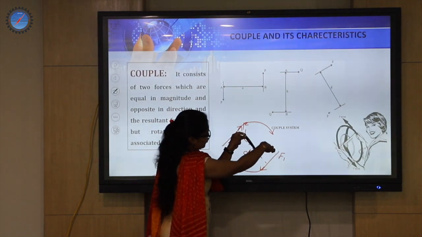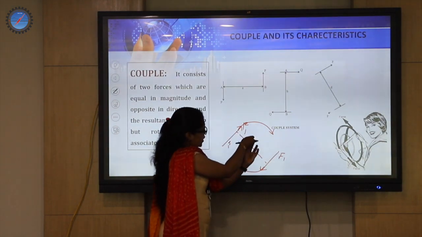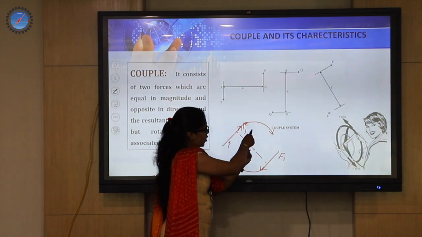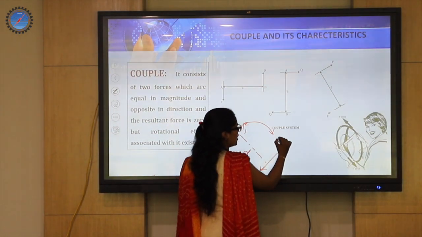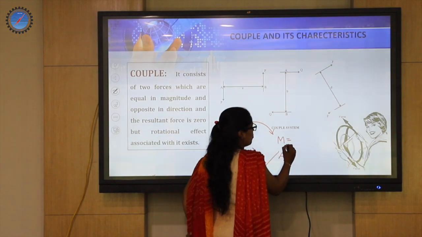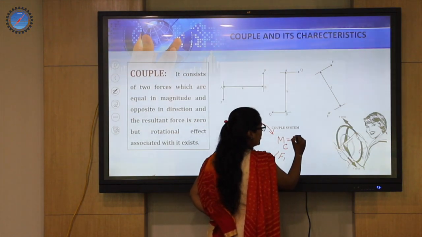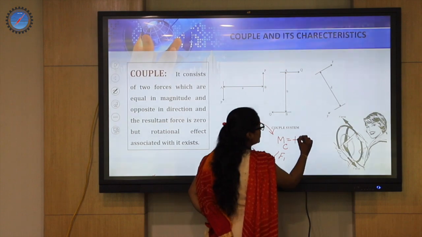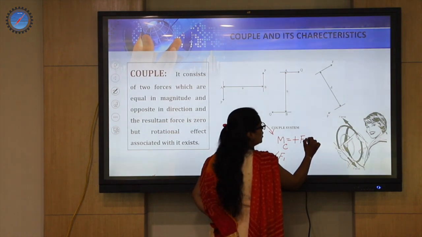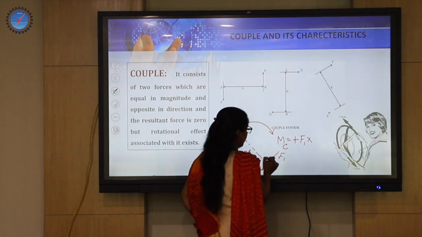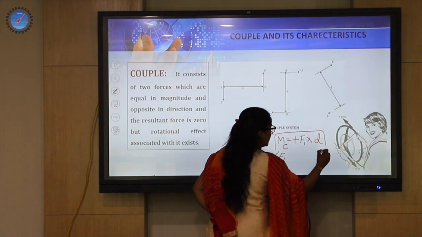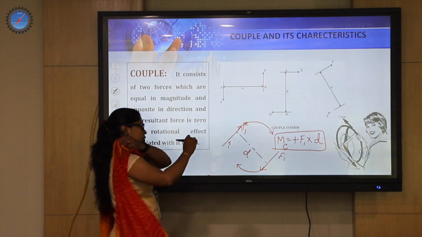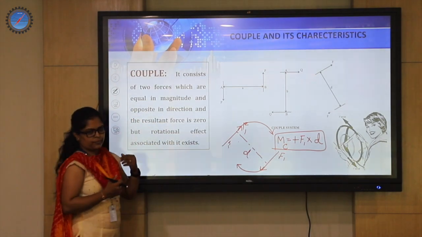Similarly, I am going to apply the force in this direction. So I am expecting this pen to rotate in clockwise direction, correct? This clockwise rotation is going to decide the sign convention for the moment generated by the couple as positive, and we consider the magnitude of any one of the forces generating the couple and the perpendicular distance between them. So altogether we'll be getting the moment of a couple.